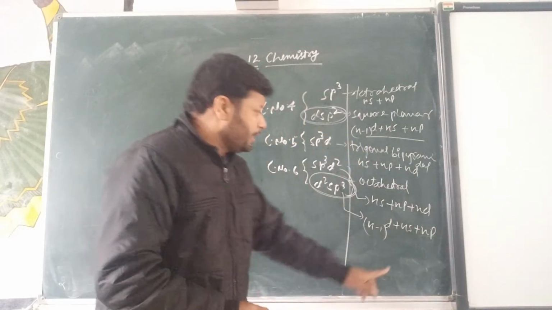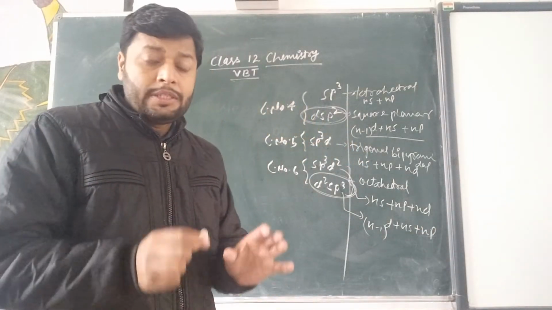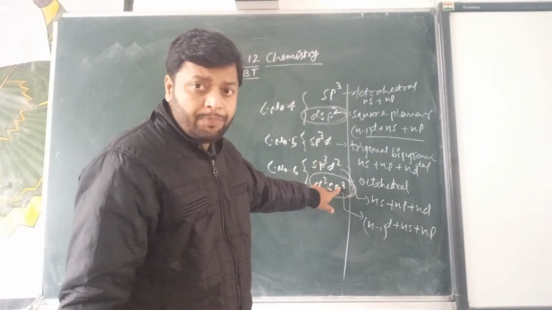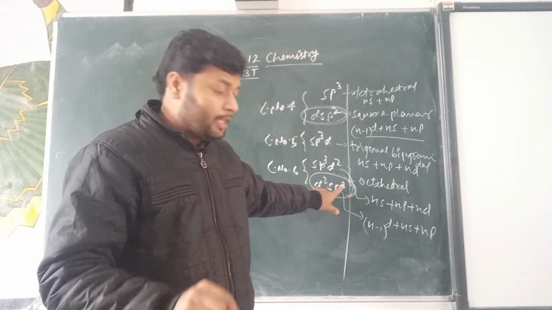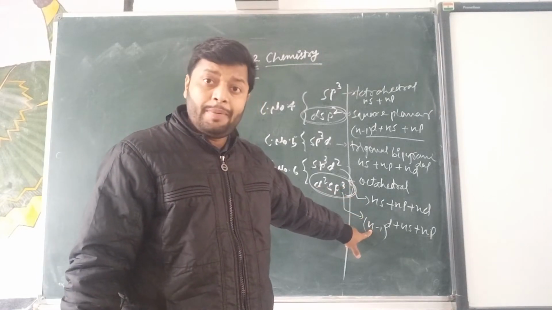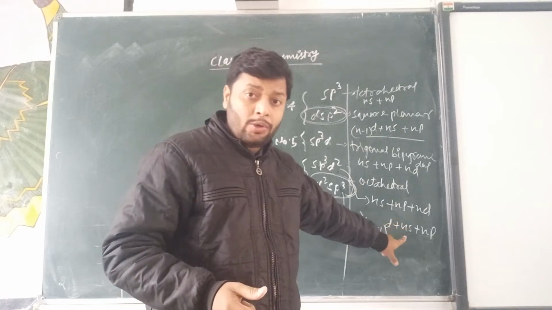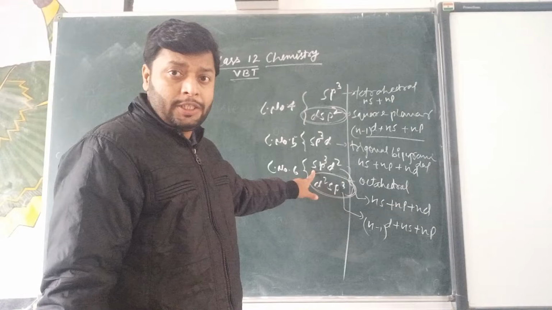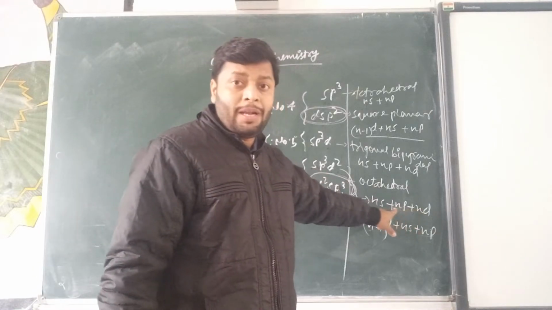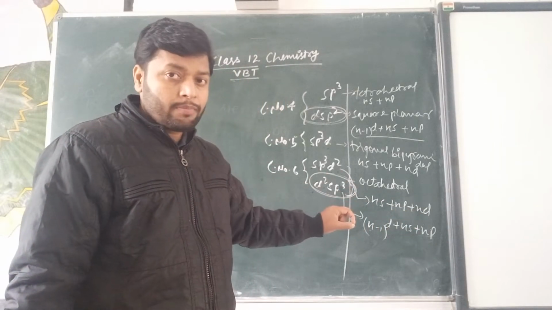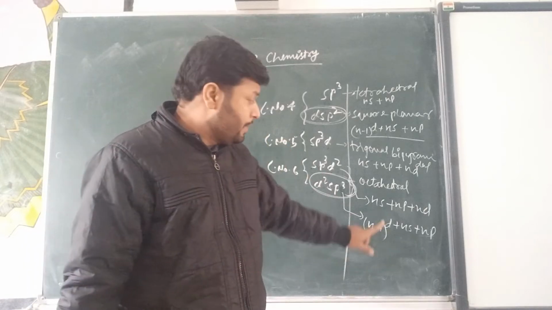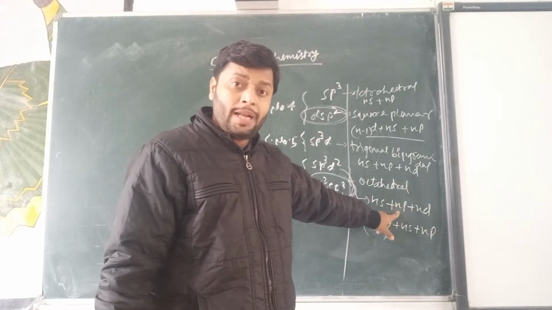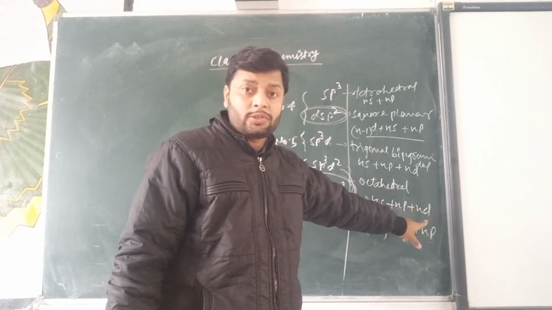So students, you should learn a very important thing: d2sp3 can only be formed when the inner d orbitals hybridize along with outer s and outer p orbitals. But in the case of sp3d2, all orbitals belong to the same shell. For example, if the s orbital belongs to the fourth shell, p also belongs to the fourth shell, and d also belongs to the fourth shell.